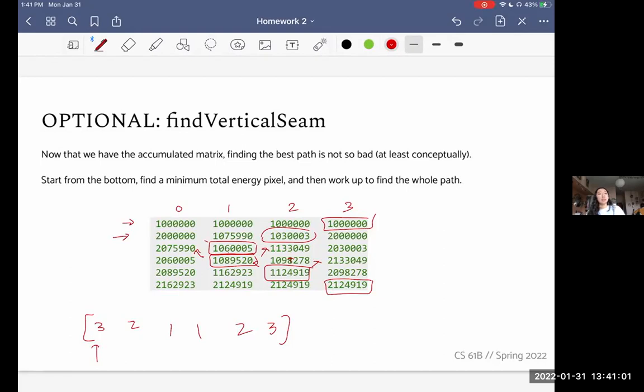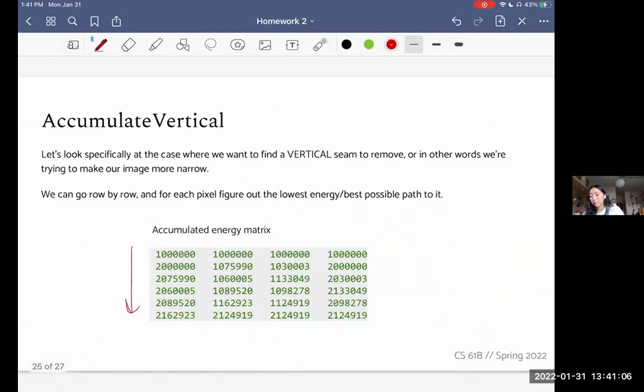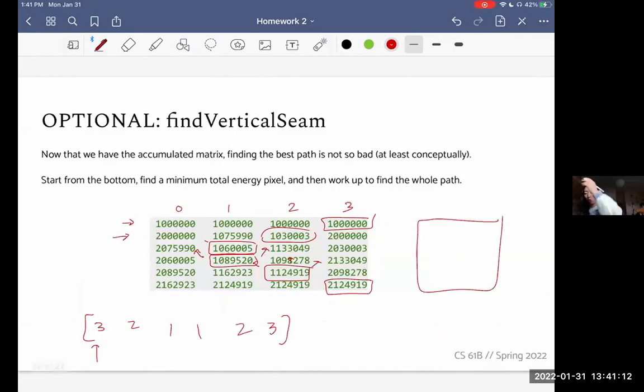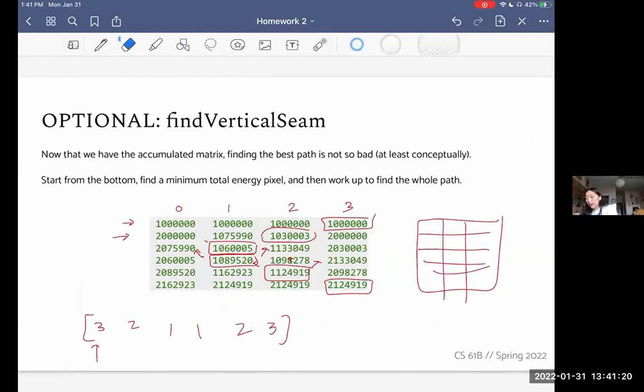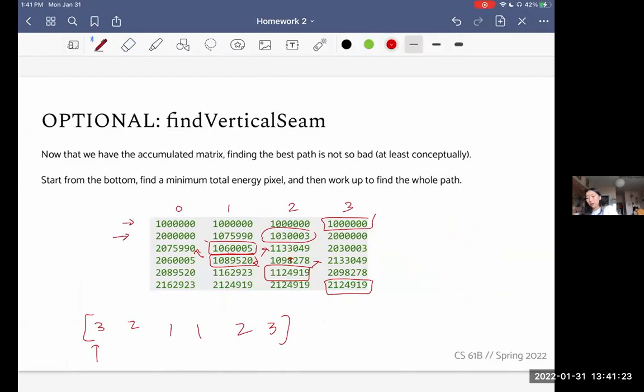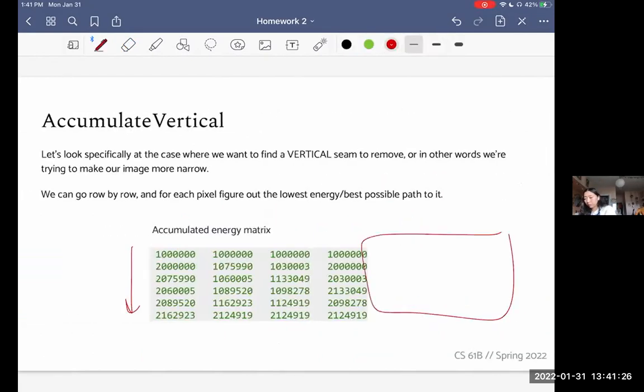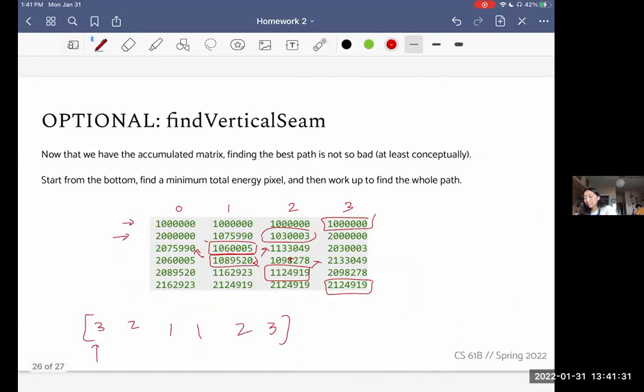And note that this is just finding the vertical seam, just like how earlier we were accumulating from top to bottom. However, you're going to notice this let us cut out a whole column of pixels and make our image skinnier this way. But if we wanted to make it shorter or flatter, then we should have accumulated from left to right, or in other words, accumulated the energy this way. And our seam, rather than going like that, would have gone somewhere horizontally across the image, right?